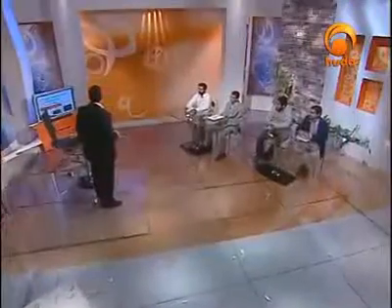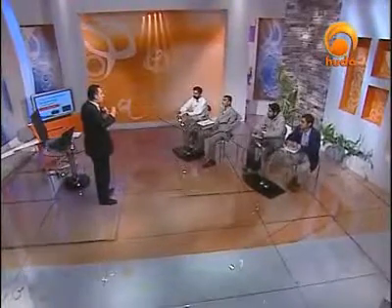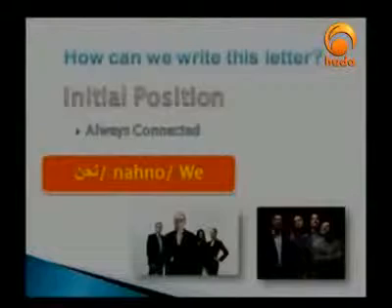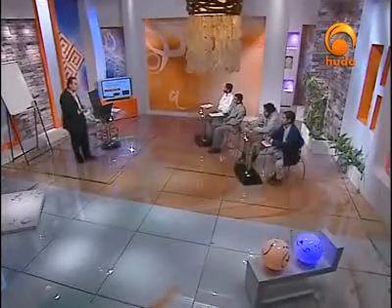Okay. Now let's get back to noon when it comes to initial position. I would say when it comes to initial position, it's always connected, like the pronoun nahnu. I think we did not discuss so far the pronouns in the Arabic language. We did not discuss, for example, the adjectives, the nouns, the verbs, and I think that in the second part, special episodes for learning Arabic, we can discuss more about that. But just to give you an example for noon, when it comes to initial position, it's always connected, like nahnu, which means we.